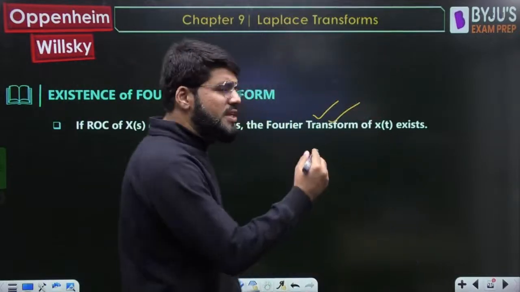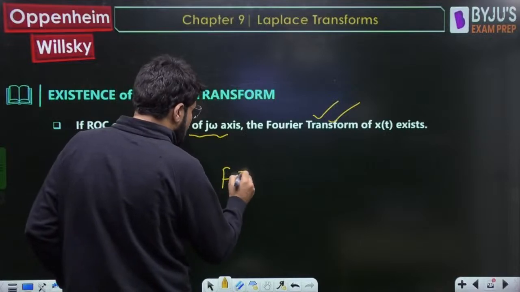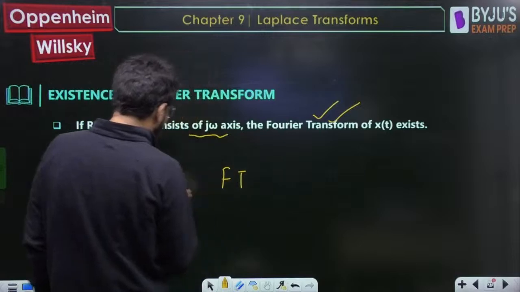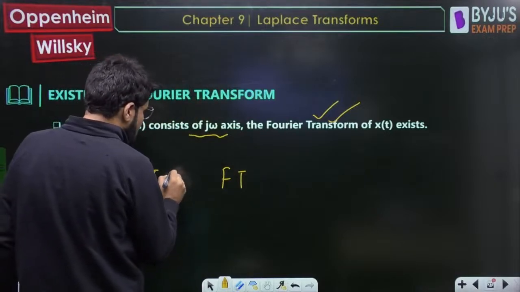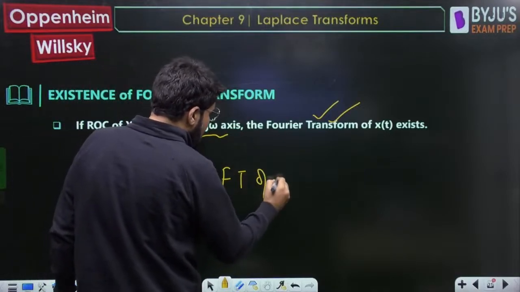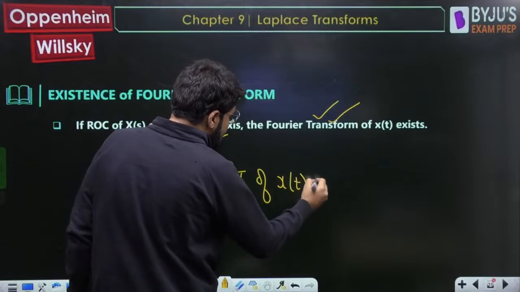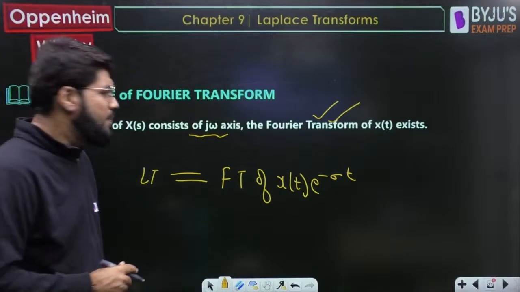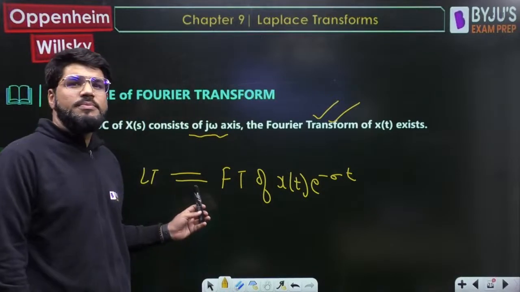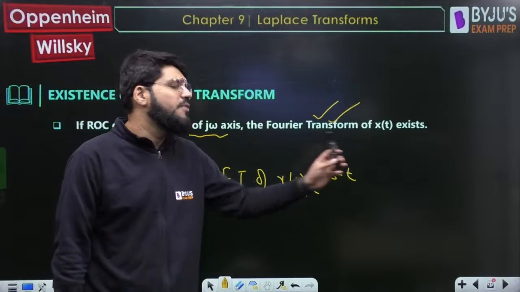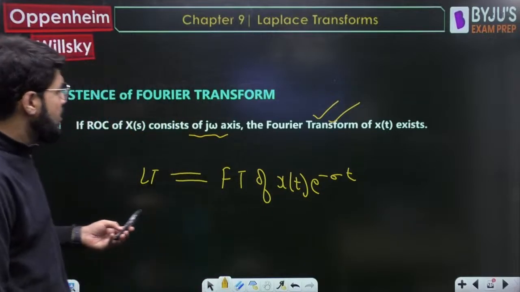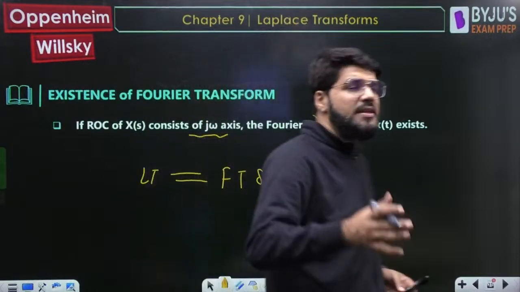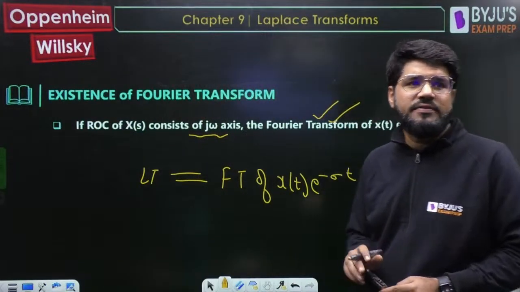Okay, you can also say one more relation. See guys, what is the Fourier transform? The relation with the Laplace transform: Laplace transform is actually equal to the Fourier transform of x(t) e power minus sigma t. By comparing both the formulas, we know the basic formula of Laplace and Fourier. That way you can always remember. And whenever the ROC contains the j omega axis, that is the imaginary axis, the Fourier transform of x(t) will exist.